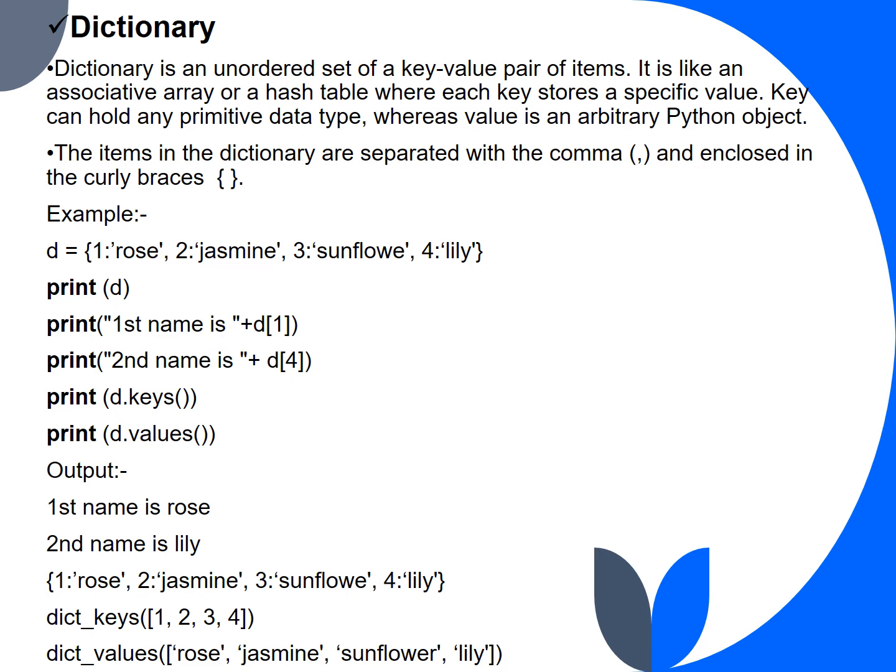First we are printing the whole dictionary. Second we are accessing only the value of key 1, so we are getting the answer as rose. Similarly we are doing it for the fourth, so we get the output as lily. Next we are accessing only the keys of the dictionary, which are 1, 2, 3 and 4. Next we are accessing only the values of the dictionary, so we are getting the answers rose, jasmine, sunflower and lily.